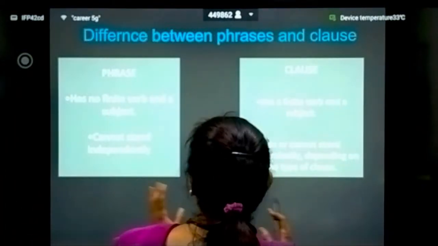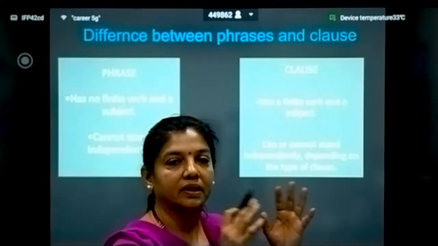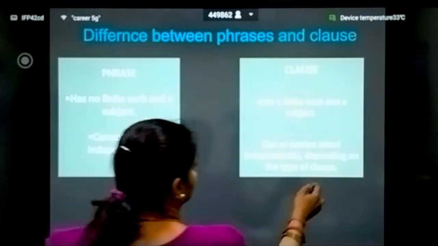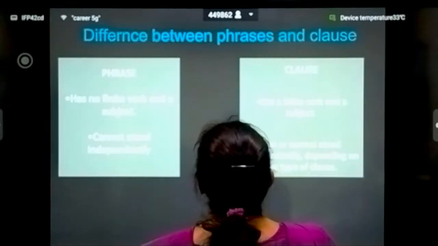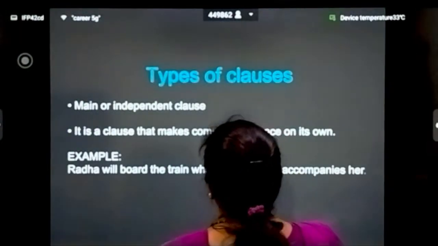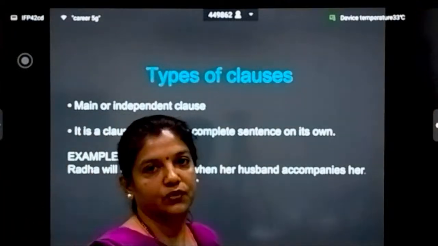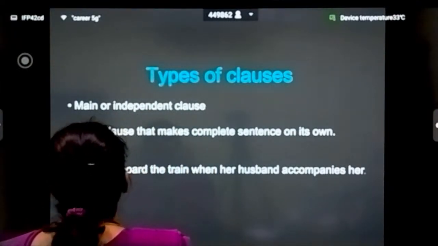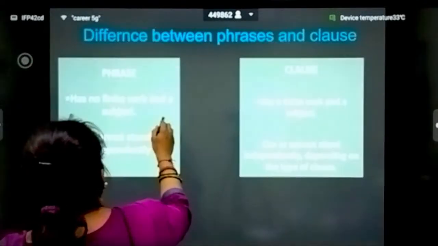So we have discussed the difference between the phrase and the clause. We'll come to the next one. What are the types of clauses? There are three types of clauses: the main or the independent clause.